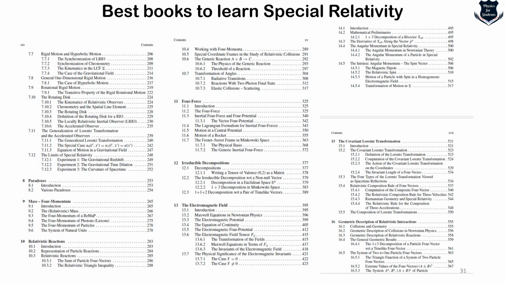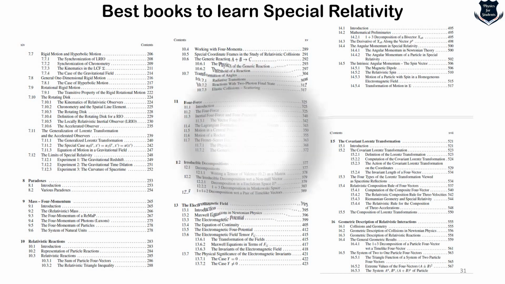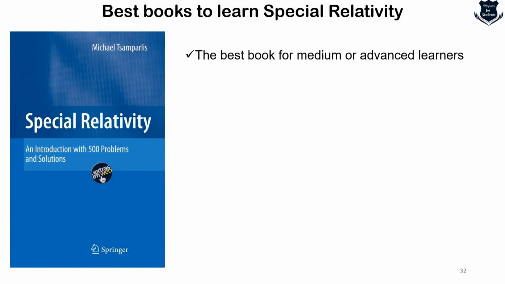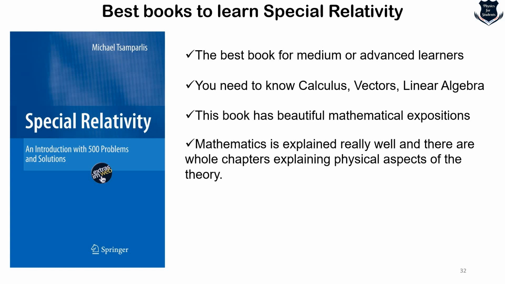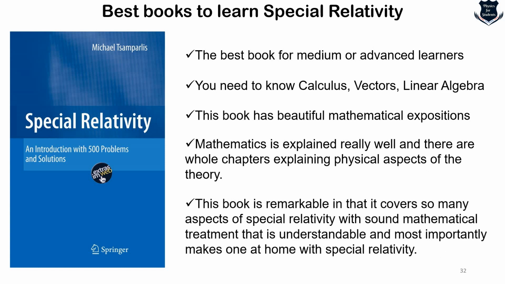So this is a real rigorous understanding, a very simple yet very true mathematical understanding of special relativity. If you ask my opinion, I would say this is the best book for medium and advanced learners. Yes, you need to know calculus very well, including PDEs, vectors and linear algebra. This book has a beautiful mathematical exposition. I have gone through it. It has got 500 problems. So those students who want to learn and practice for their exam, this is a very good book. The mathematics is explained clearly, and this is a remarkable book because it covers many aspects of special relativity with sound mathematical treatment. So this book is definitely for medium and advanced learners, and you need to have an understanding of mathematics.